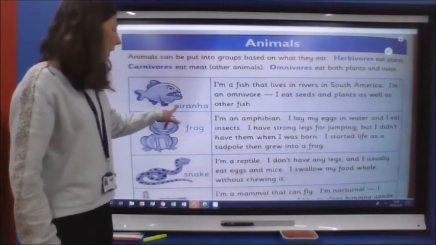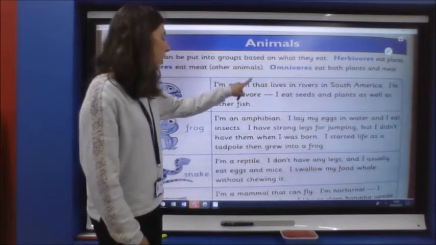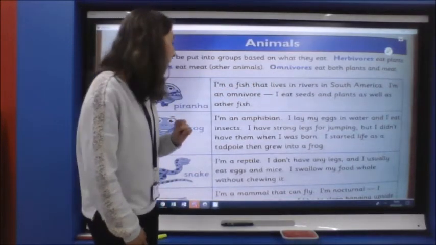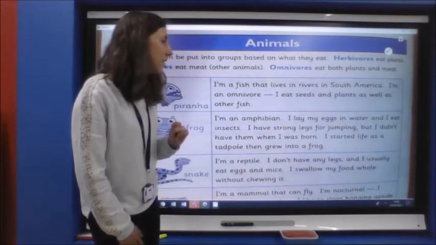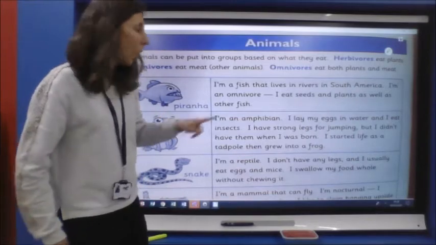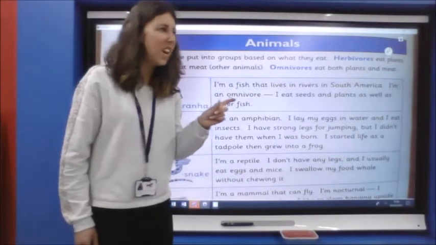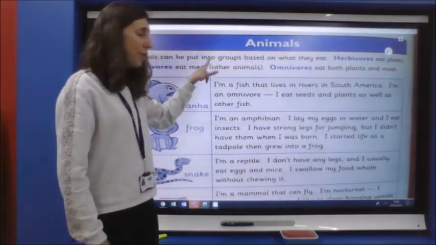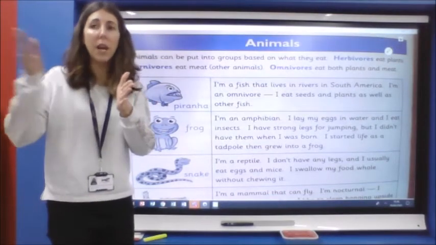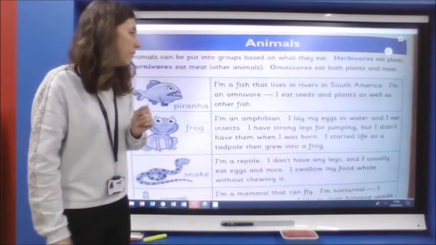Right then, we have got piranha. Let's read the text about piranha. I'm a fish that lives in rivers in South America. I'm an omnivore. I eat seeds and plants as well as other fish. And we can see in that sentence we've got a dash. We've got a dash which is used very similarly to how the brackets are used to explain something a little bit more or to give an extra bit of information.